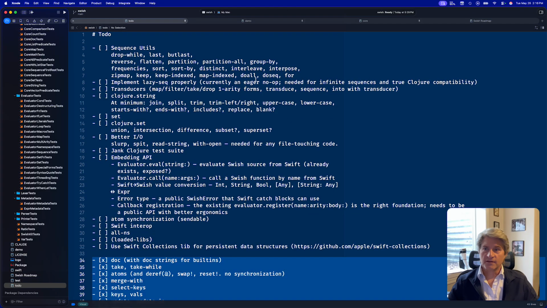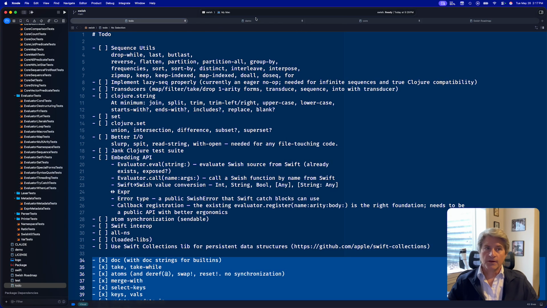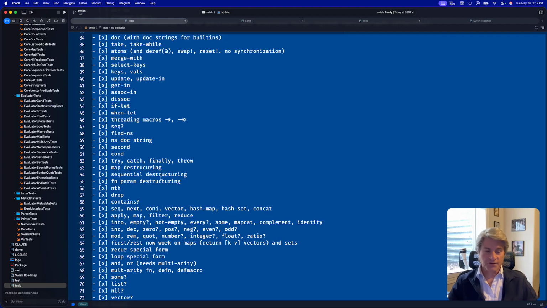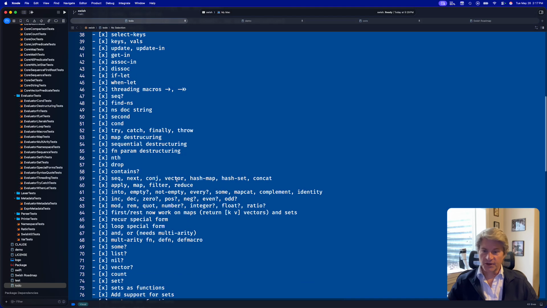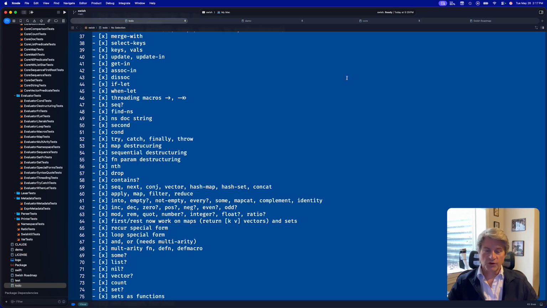One thing to note here is we now have 1,361 tests. You can see them all over here, almost all of them, testing all that functionality we've added. A lot of the functions that I do, I prefer, if we can, to just copy the code over from Clojure, from clojure.core. And if there's any functions that we need to implement to be able to do that, then we do that. Otherwise, we do a built-in.